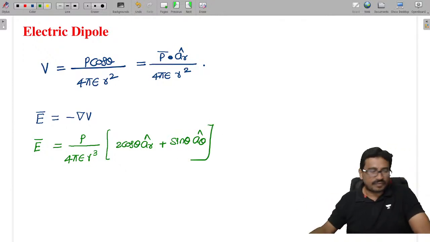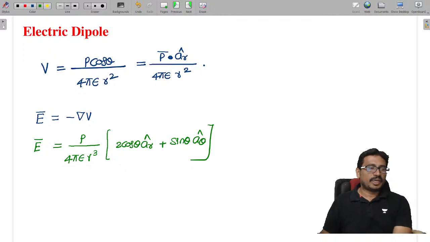This is the electric field due to the electric dipole.